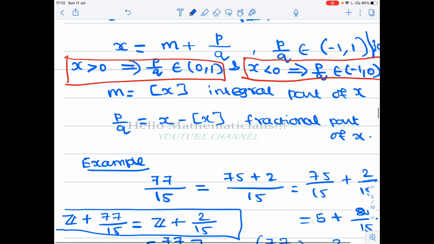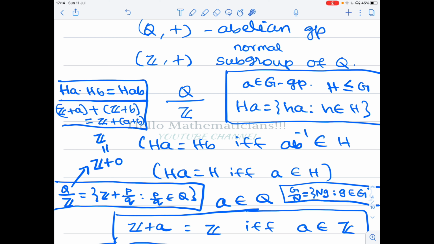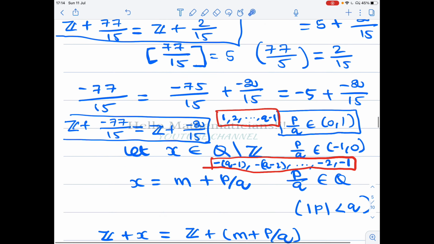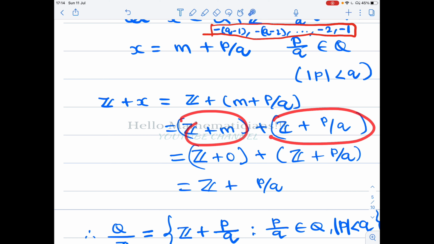For example, you see Ha times Hb equals Hab. That is how you define the product on the cosets. In particular, if you add Z plus a and Z plus b, you get Z plus (a plus b). This is the operation in the group Q mod Z. Therefore, Z plus (m plus p/q) equals (Z plus m) plus (Z plus p/q).